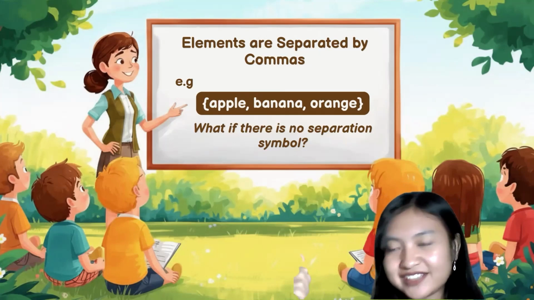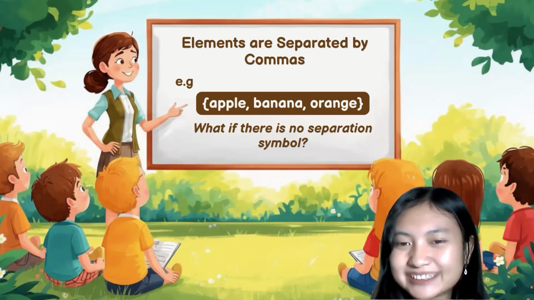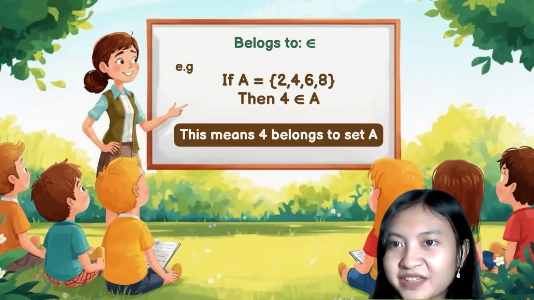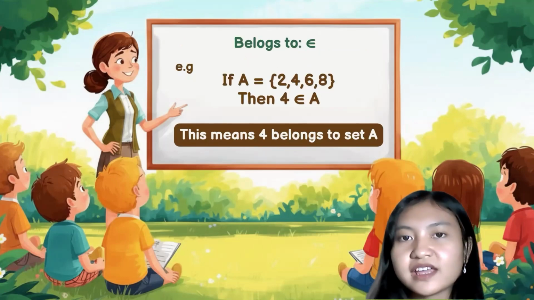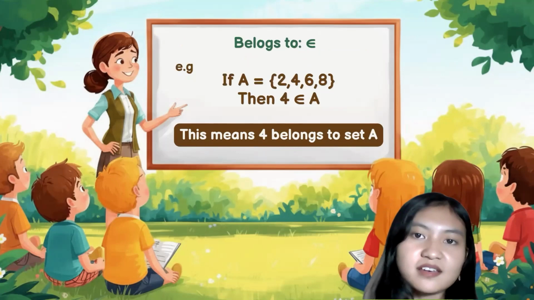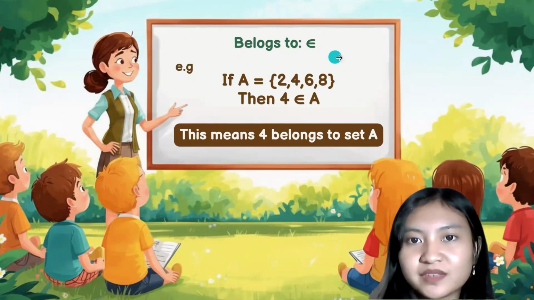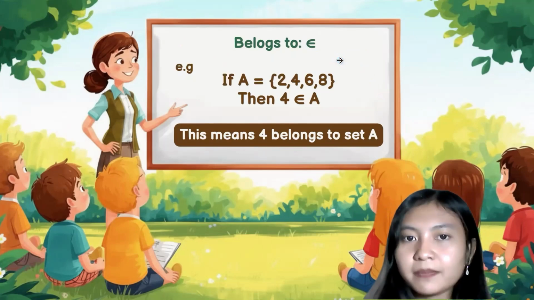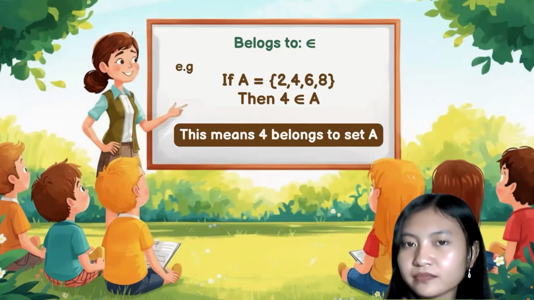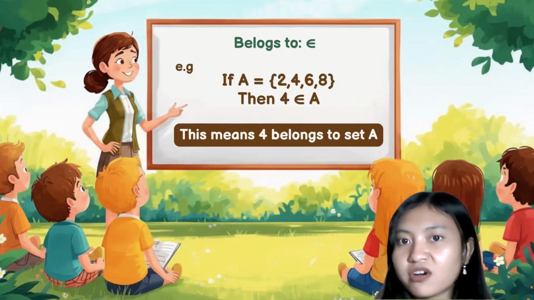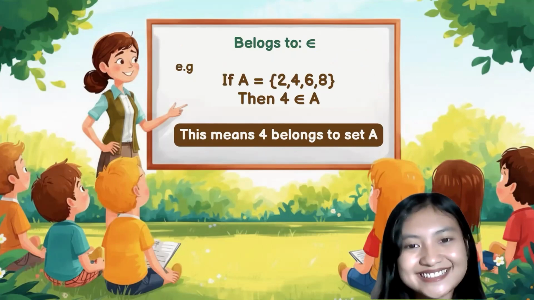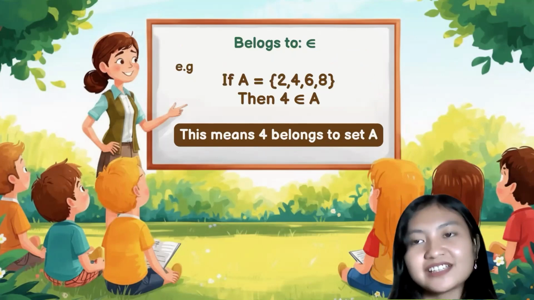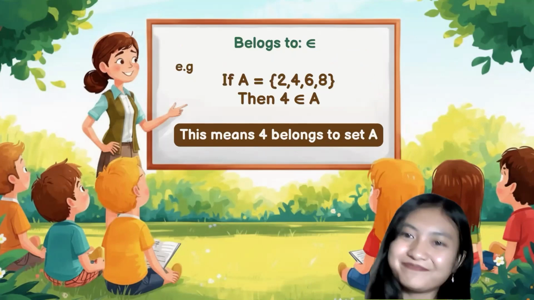Okay, do you get it up to this part? If yes, let us move to the next rule. Whenever we say an element belongs to a set, we use this symbol. This symbol is read as belongs to. For example, we have a set A, and the elements are 2, 4, 6, and 8. So it means that 4 belongs to this set, or 4 belongs to the set A.